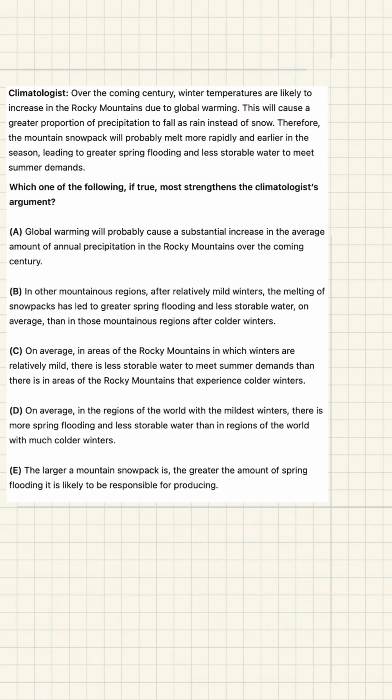This is an LSAT question, and the biggest trap here is thinking you need new science instead of proof that the cause and effect story actually works. Pause the video now if you want to try it on your own. This is a strengthen question.